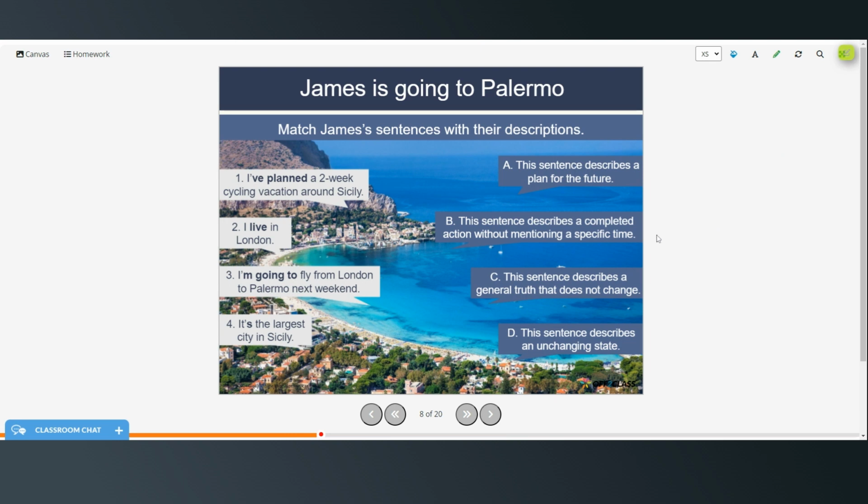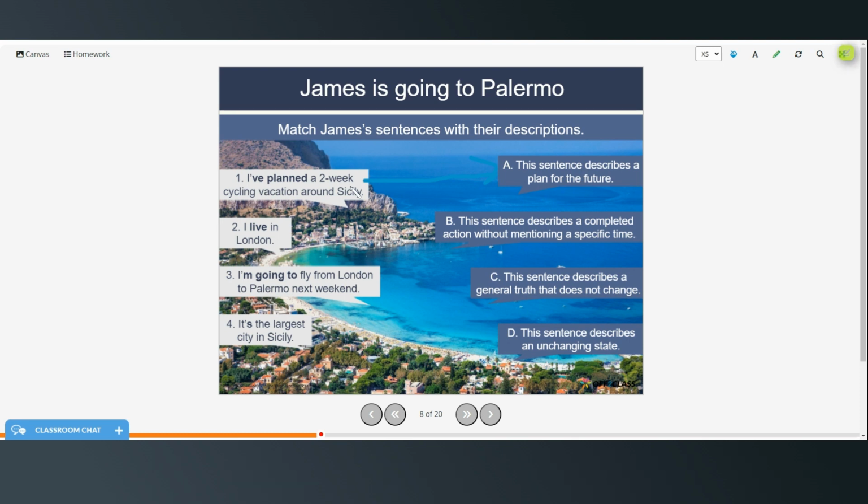All right, so this sentence describes a plan for the future. That would probably be number one. I've planned a 2-week cycling vacation around Sicily. This sentence describes a completed action without mentioning a specific time.